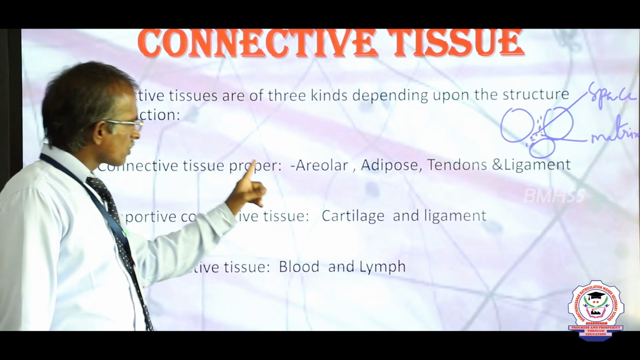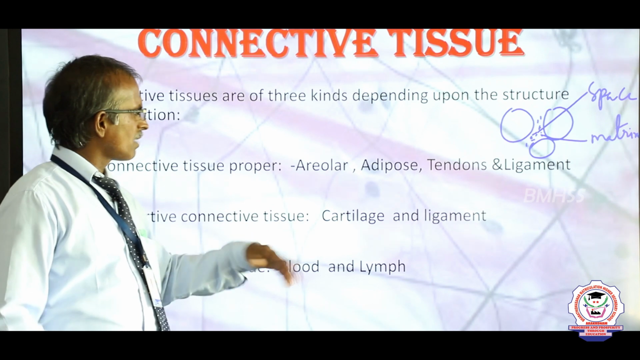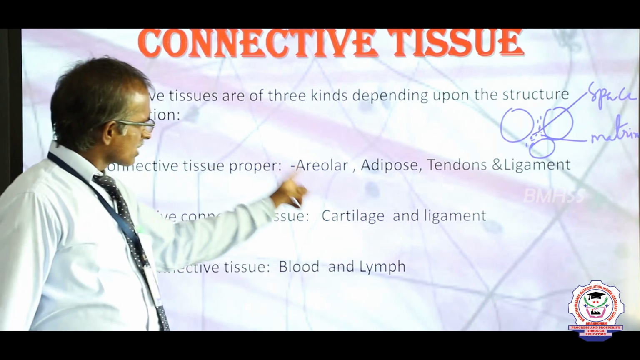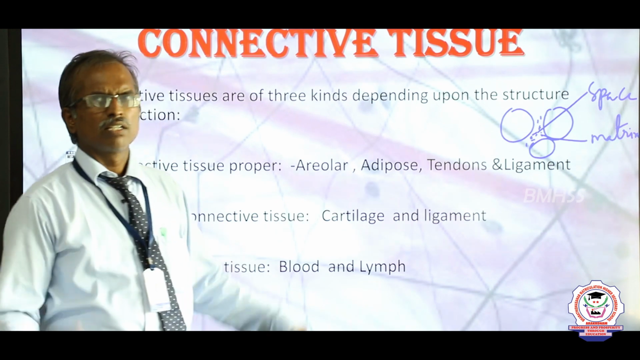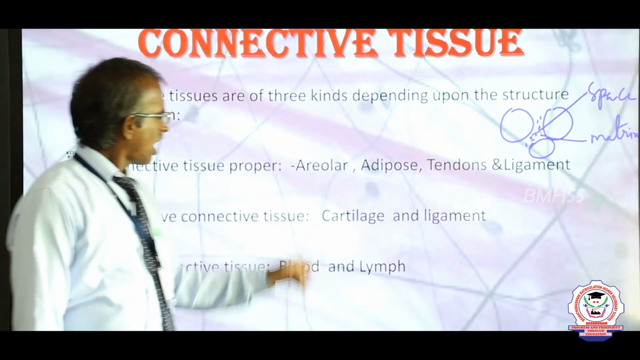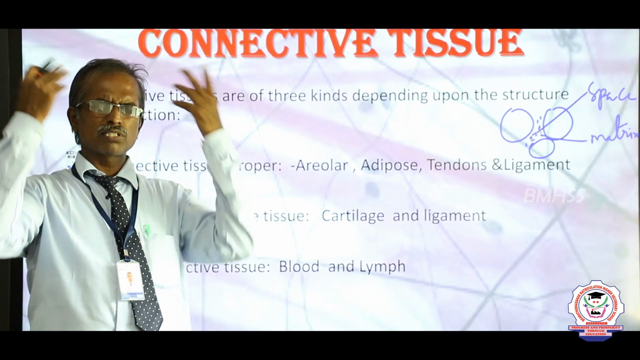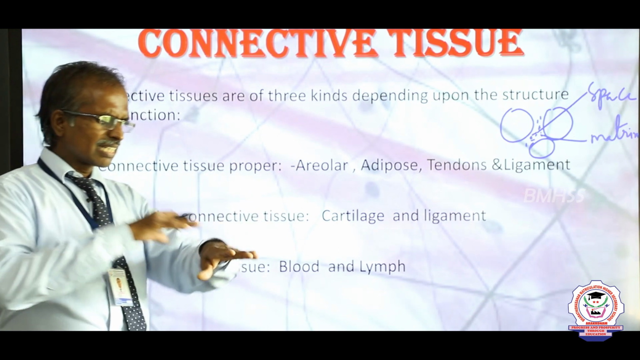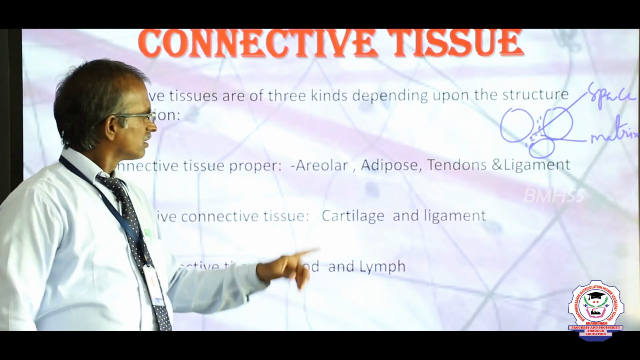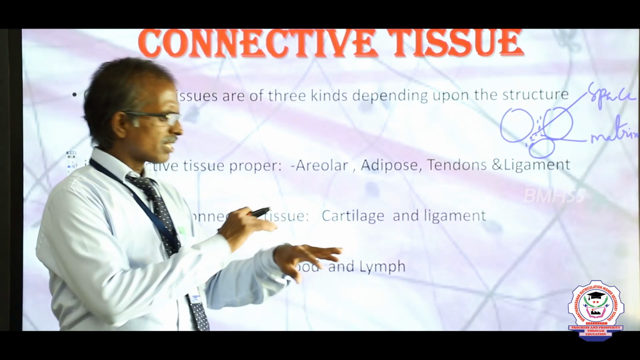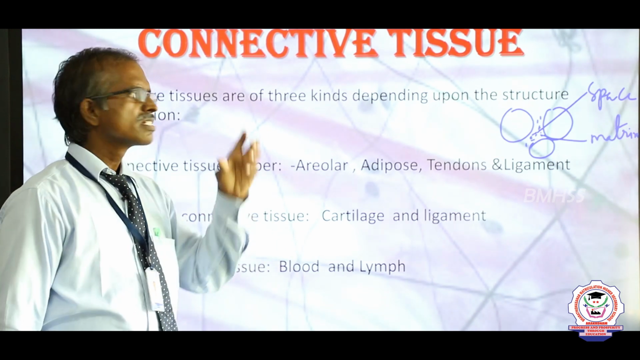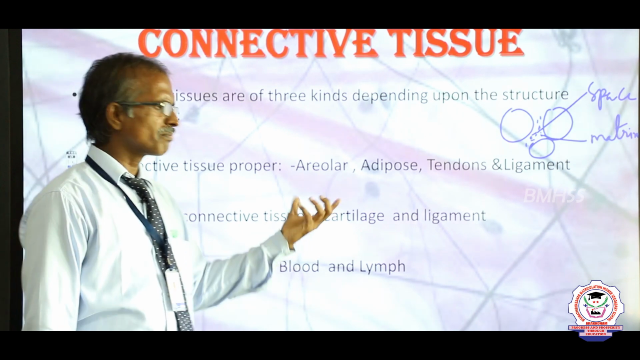Namely, connective tissue proper. This tissue is found in almost all parts of our body to connect, consisting of areolar tissue, adipose tissue, tendon and ligament. Areolar tissue is mainly present in the dermis, the inner lining of the skin, to bind the skin. Now adipose tissue, below the skin, has specialized cells to store fat material.